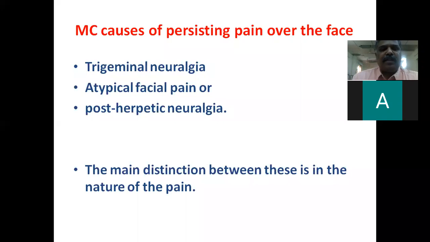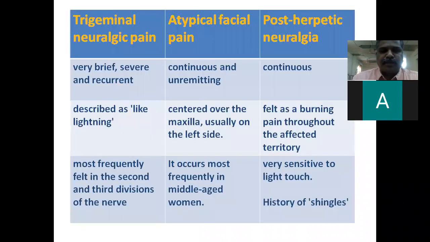The majority of disorders which cause hemifacial pain are trigeminal neuralgia, atypical facial pain and post-herpetic neuralgia. These three common diseases may produce hemifacial pain, and the nature of the pain differentiates the various disorders.